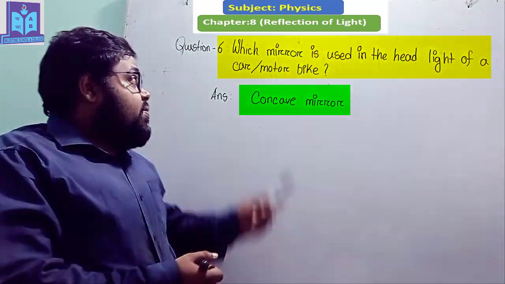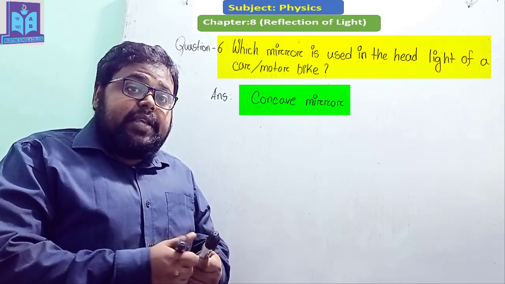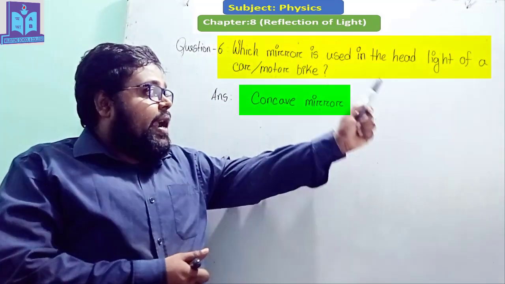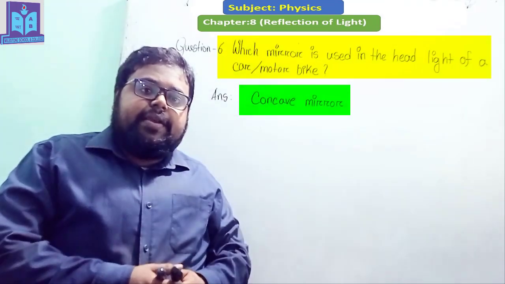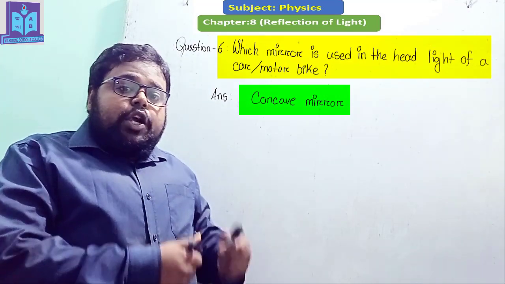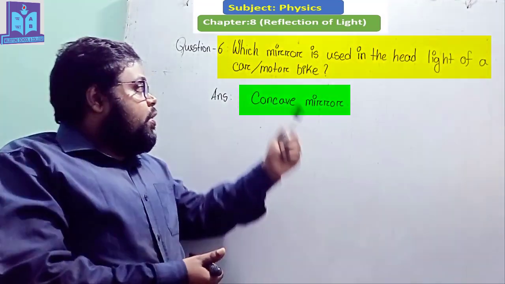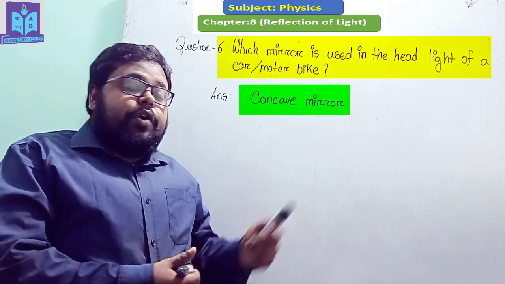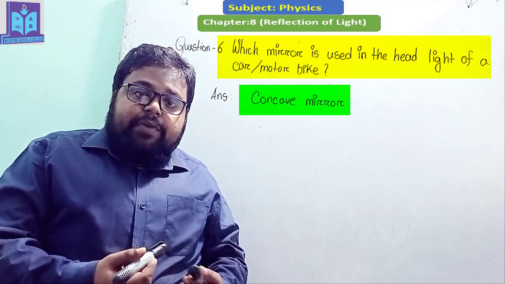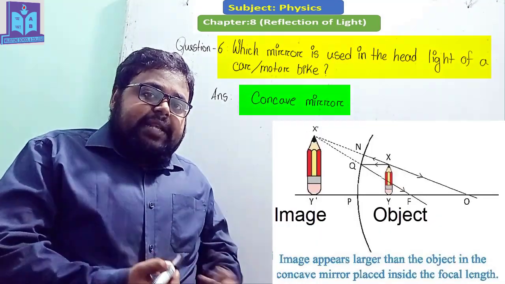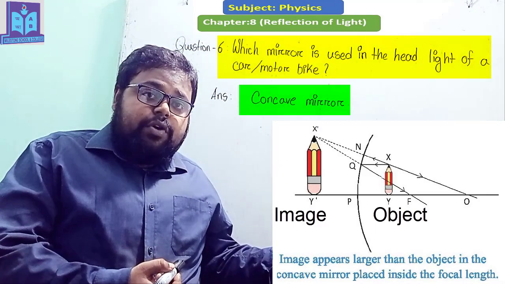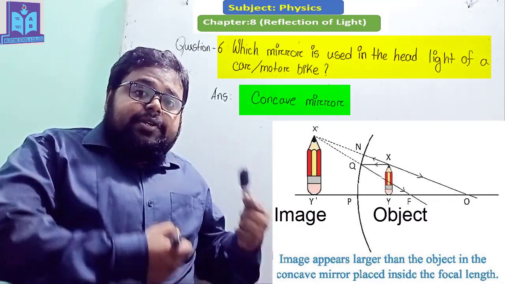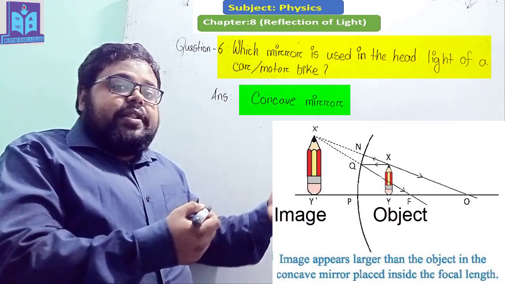Dear student, now this is question number 6, and the question is: which mirror is used in the headlight of a car or motorbike? Okay, usually concave mirrors are commonly used for the headlight of a car or motorbike. But why are concave mirrors used? I will explain to you. If we place any object inside the focal length of a concave mirror, then the image which will be created will be virtual, straight and bigger than the object.